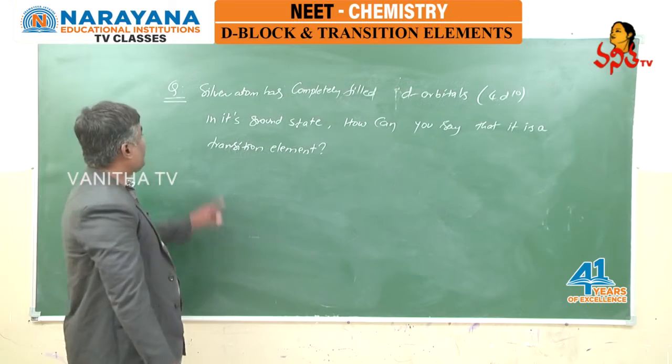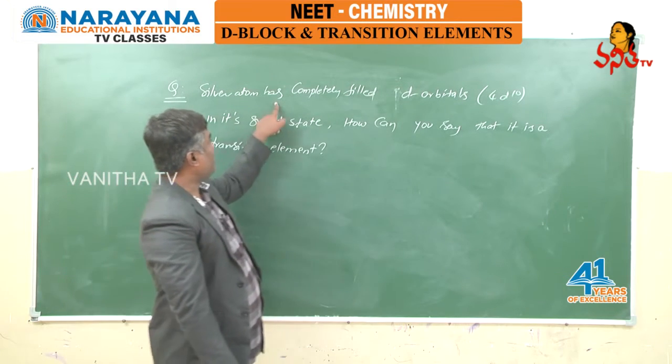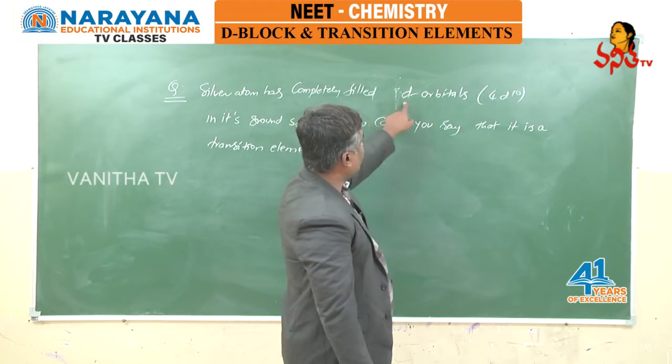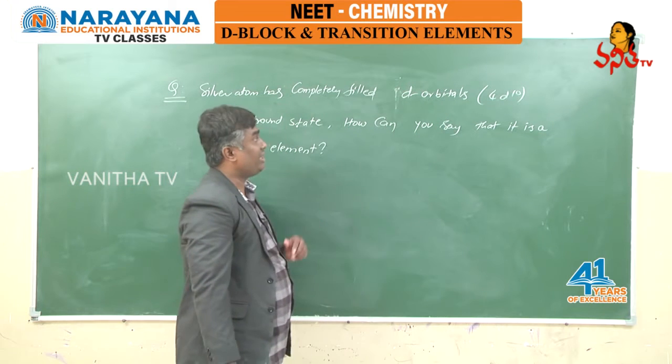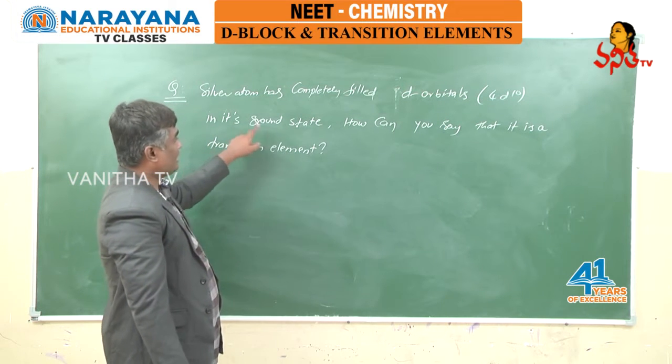Right, done. Now the question is, silver atom has completely filled d orbitals, that is 4d10 configuration, in its ground state.